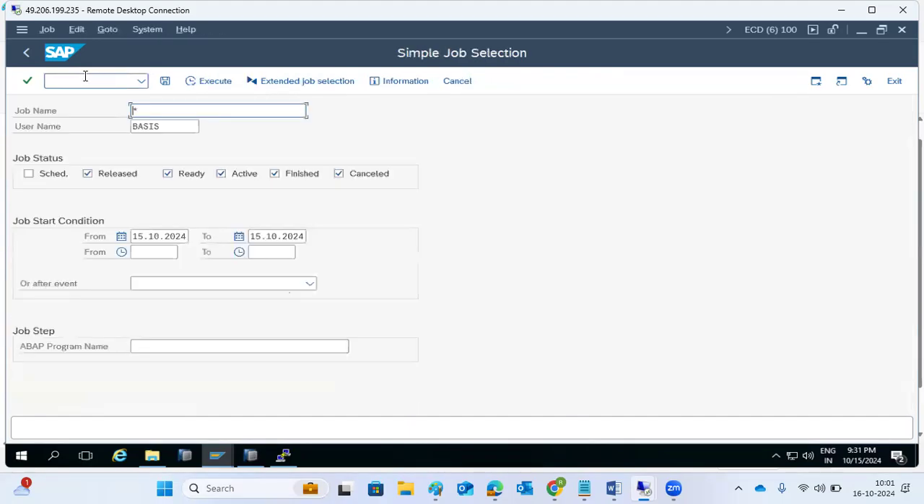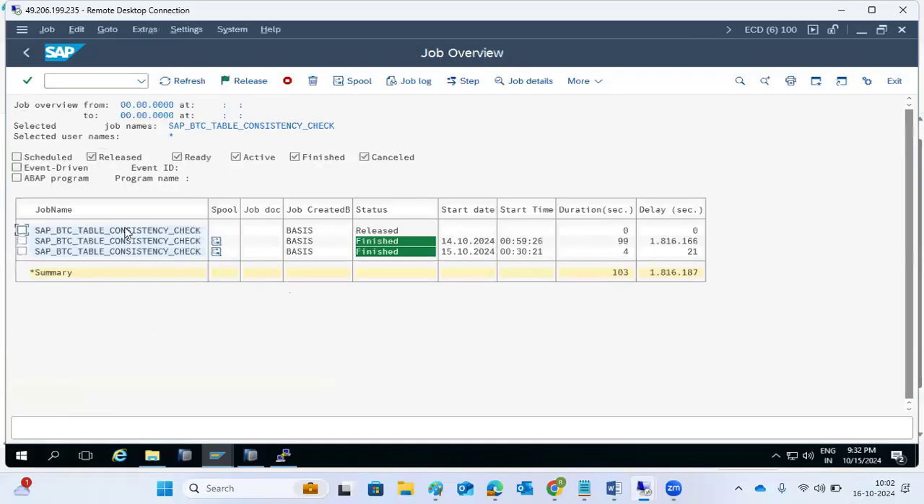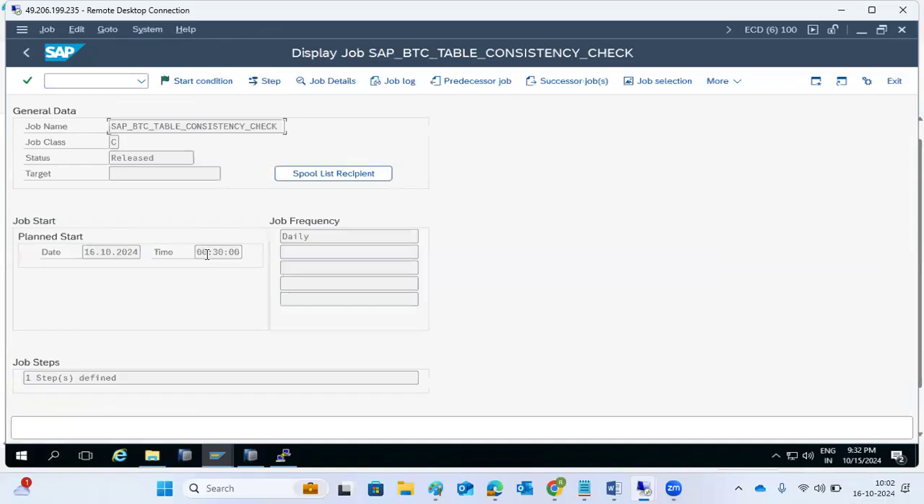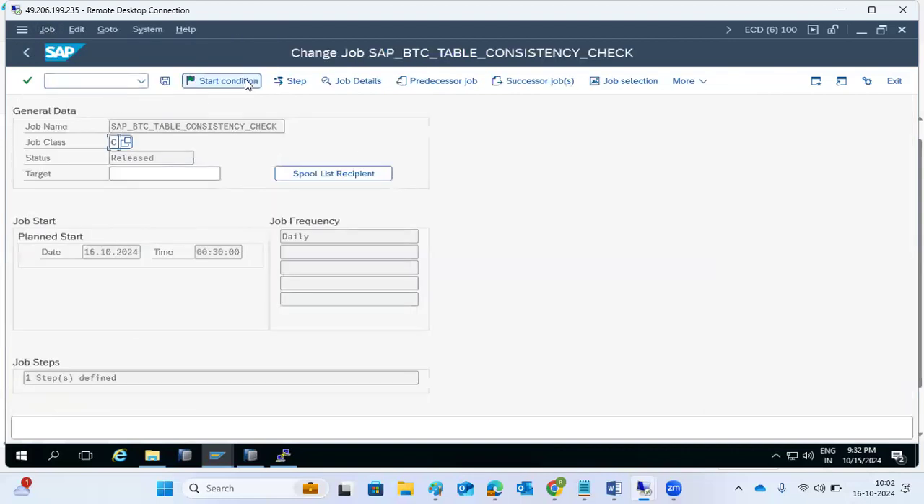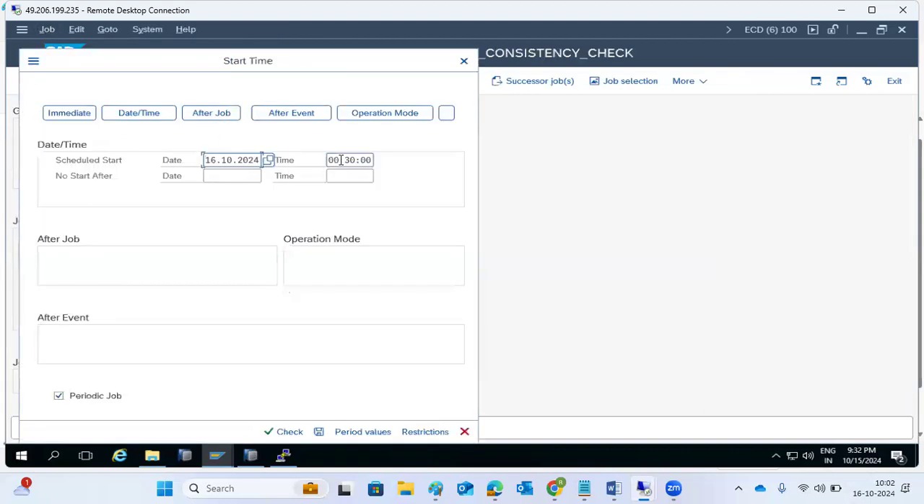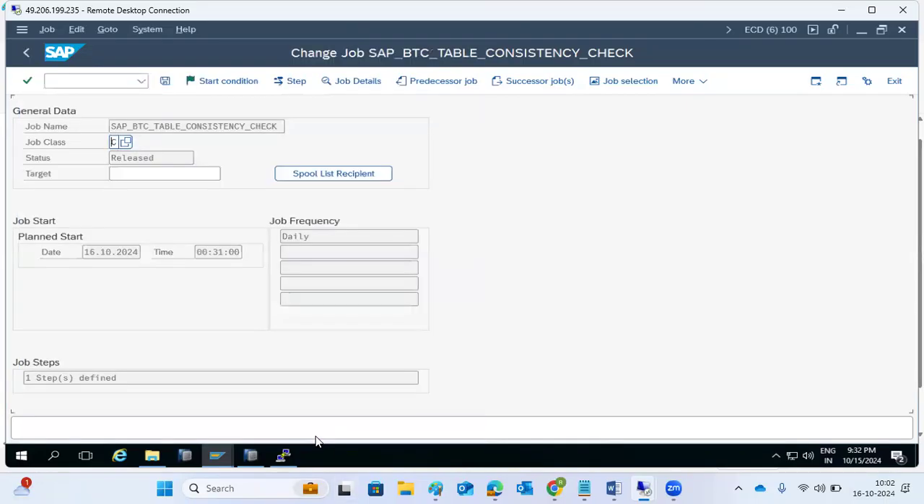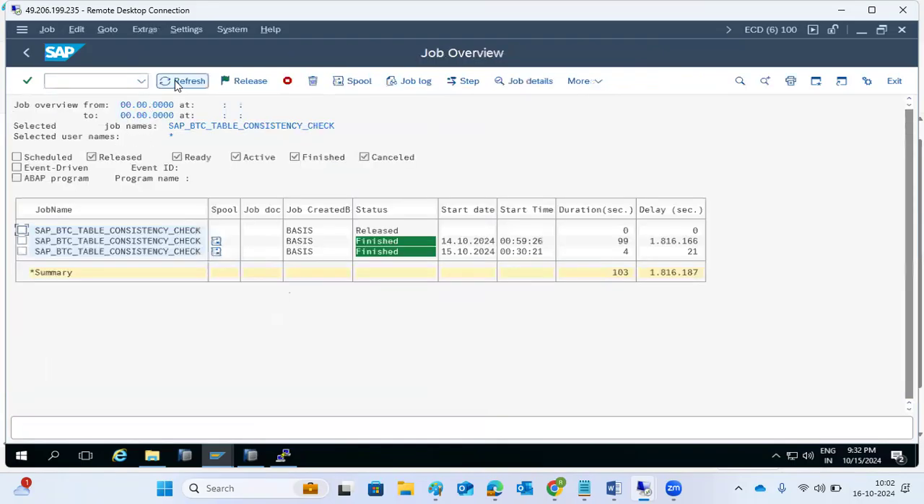I will go to SM37 and check: okay, this job is finished. When is the next job? Go to the released one. Yeah, this is the one. This job is running daily at 12:30. I don't want 12:30. I go here and change the timelines, the start conditions. It is running at 12:30, but I want 12:31. So just change it. That's fine, and it will execute at 12:31. In a similar way we can change it.